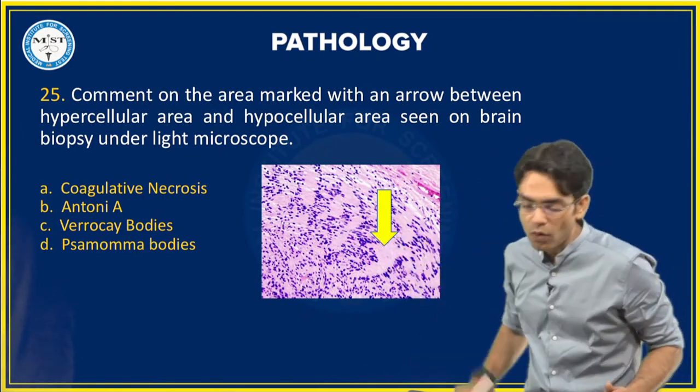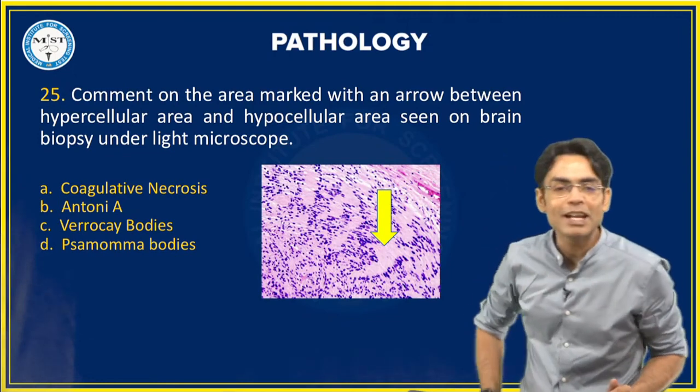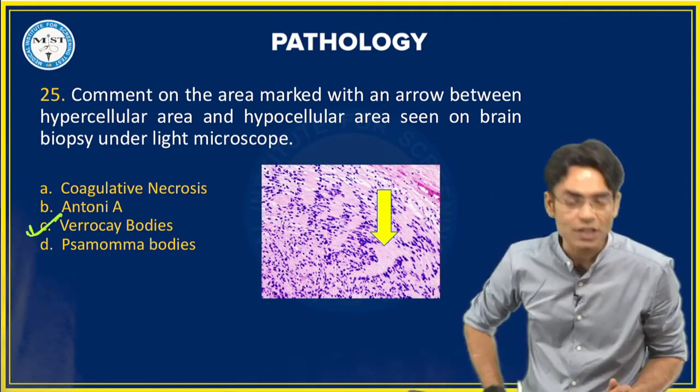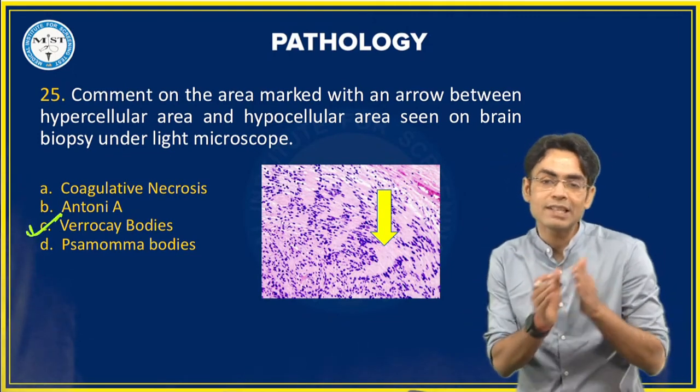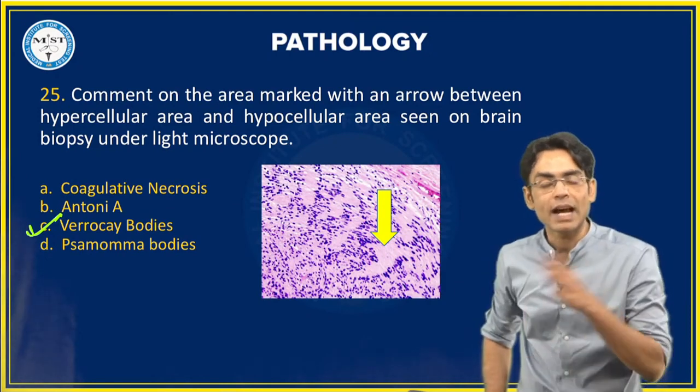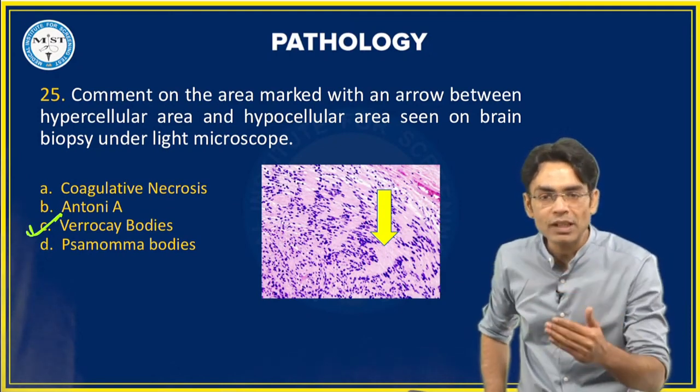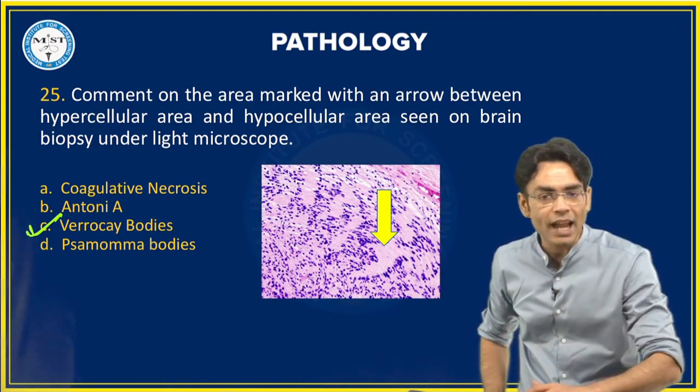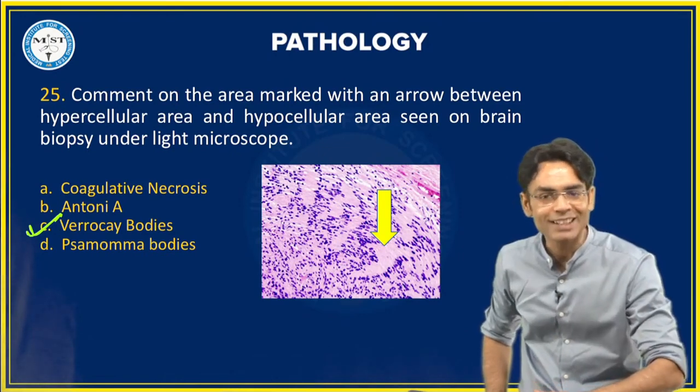What is this area called as? Very good. The correct answer for this question is Verocay bodies. Verocay bodies, they are the area between the hypercellular and the hypocellular area. The hypercellular area is called Antoni A and hypo is called Antoni B.